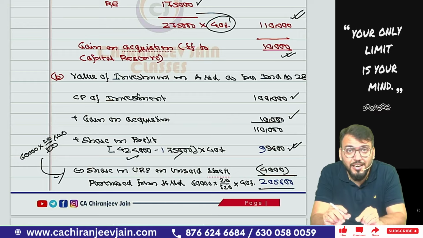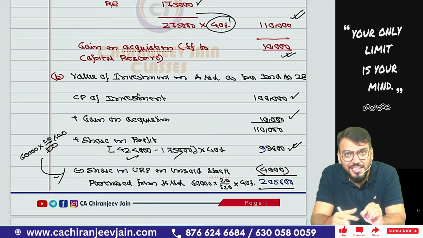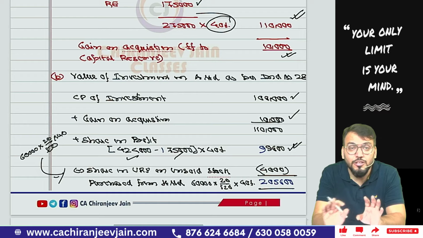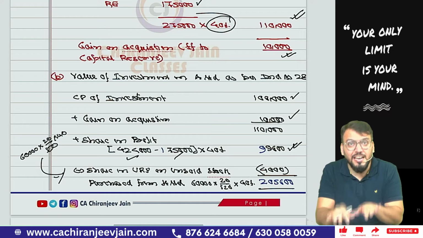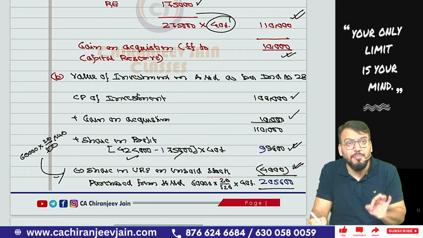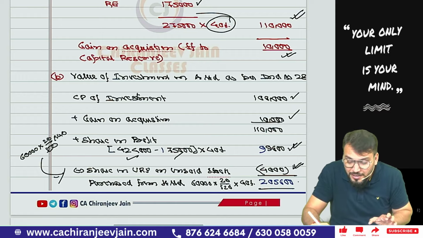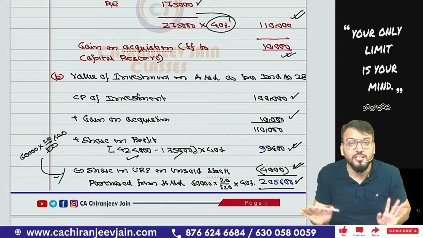Now what is the journal entry for elimination of URP in case of a downstream transaction? The journal entry is retained earnings account debit to investment. So it means retained earnings will decrease and the investment account will also decrease. You can see we have reduced investment by 4,000. So the value of investment as per the equity method becomes 2,05,600. This also you have understood?